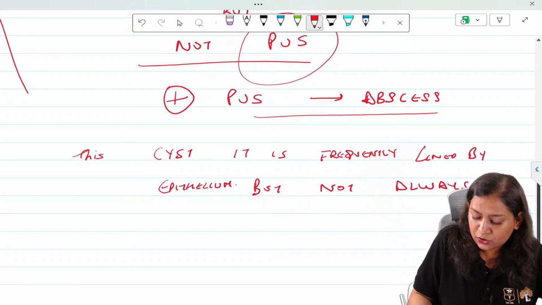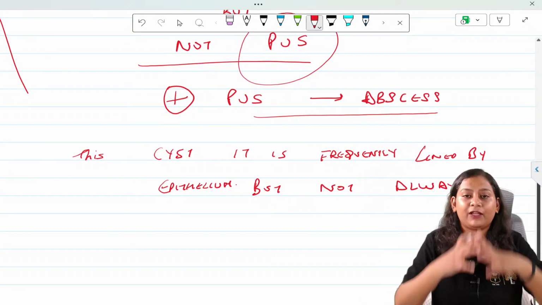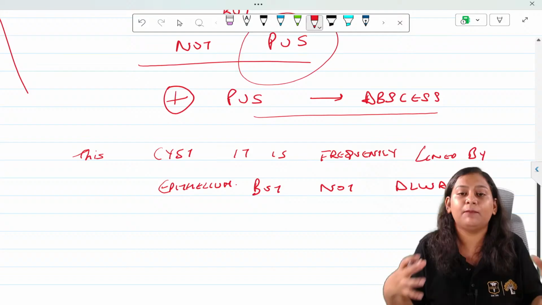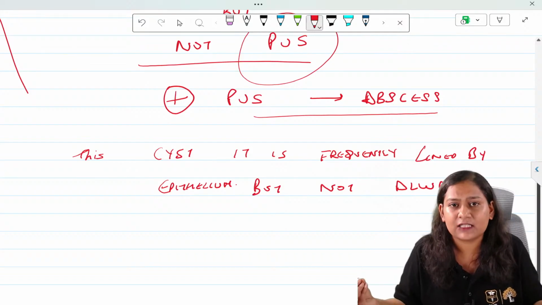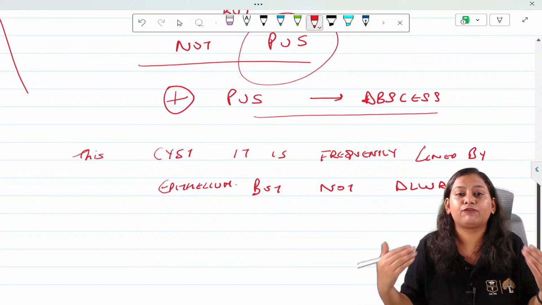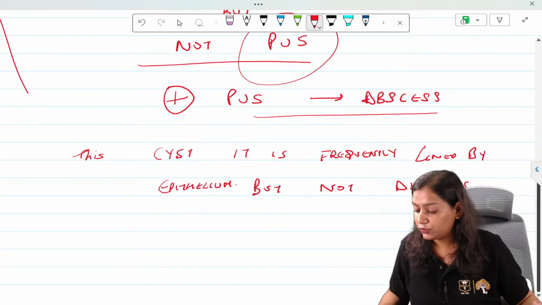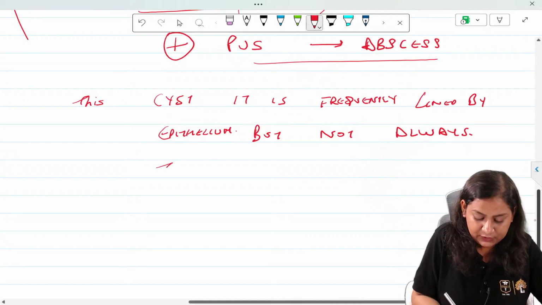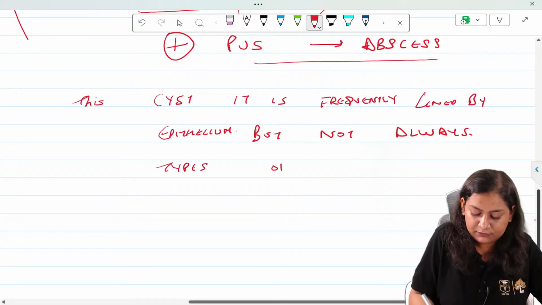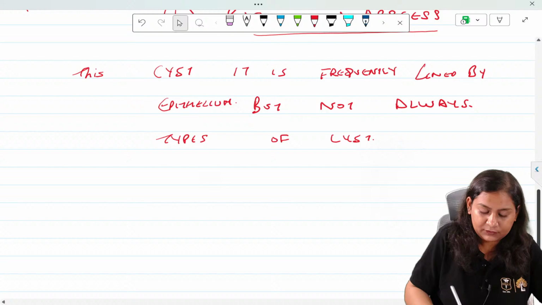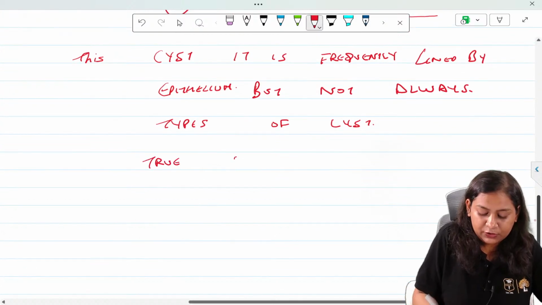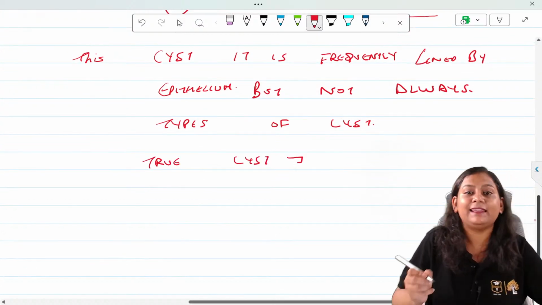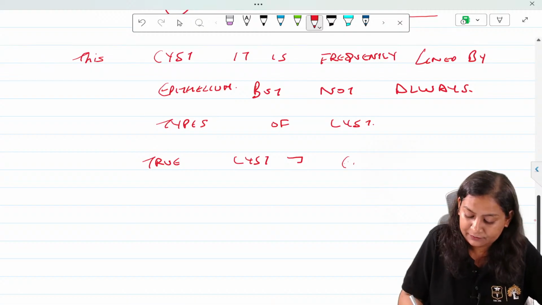Based on whether the cyst is lined by epithelium or not, they have divided cysts into two types, that is, we have a true cyst and we have a pseudocyst. So coming to the true cyst, types of cyst. True cyst, what is it? Epithelial lining is present.